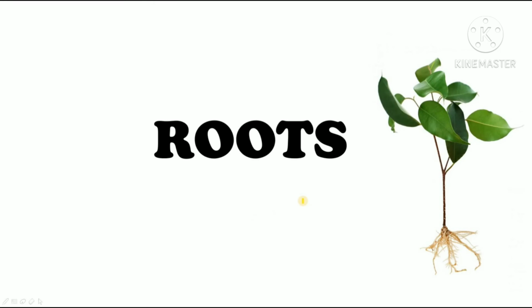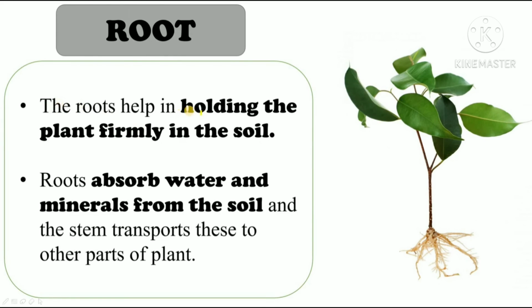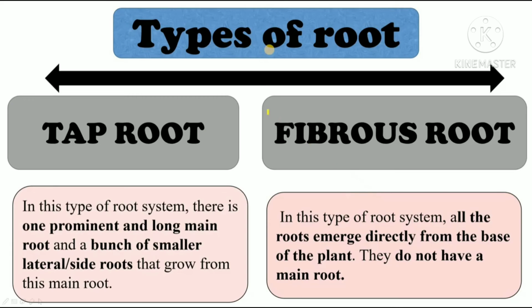Okay, after studying about stem, leaves and flowers, we will now study about roots. Okay, so the roots help in holding the plants firmly in the soil. Roots absorb water and minerals from the soil, and the stem transports these to other parts of the plant. We already know this, right? That the roots absorb water and minerals from the soil, and they hold the plant firmly in the soil.